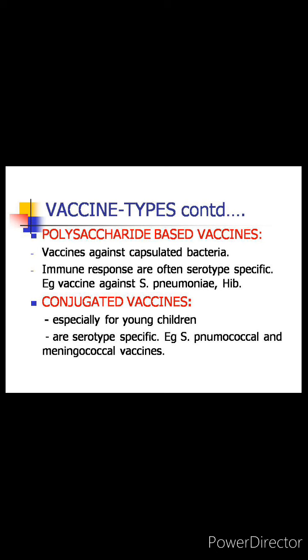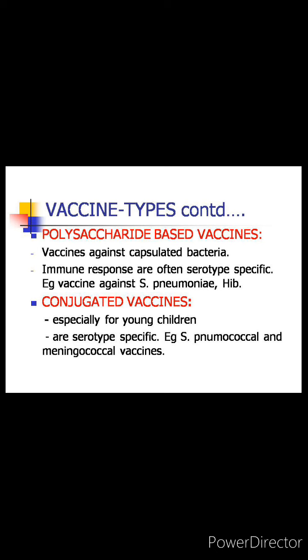Now coming to the conjugate vaccines. As discussed earlier, the T cell independent antigens, that is the polysaccharide vaccines, are not consistently immunogenic in children younger than 2 years of age. Young children do not respond consistently to polysaccharide antigens, probably because of immaturity of the immune system.